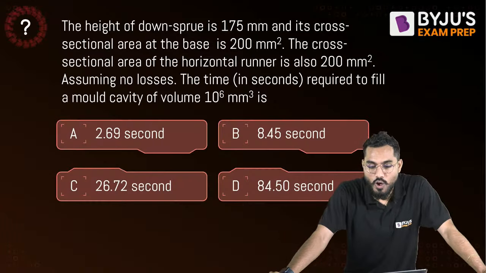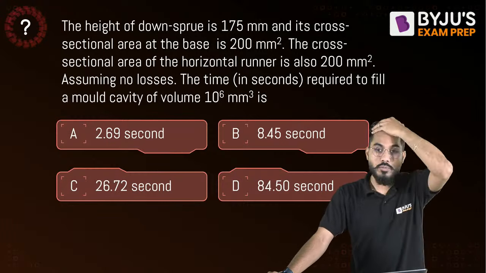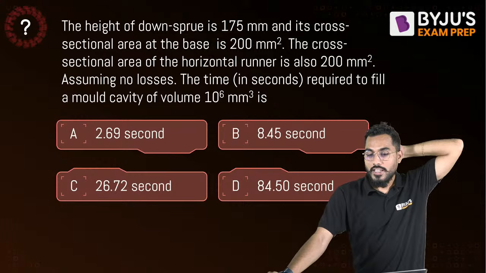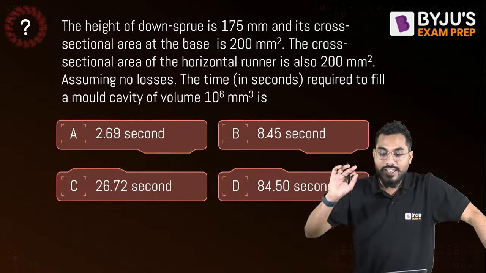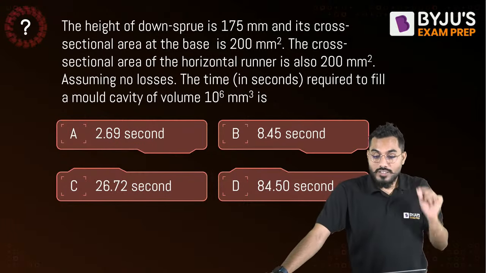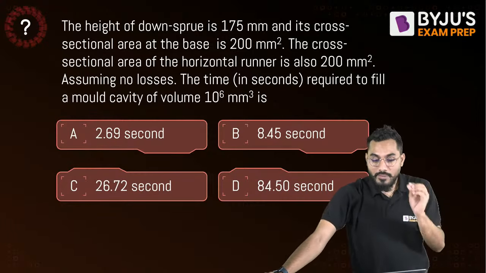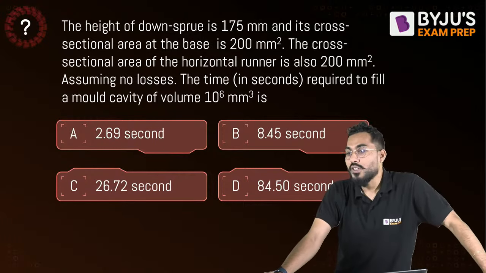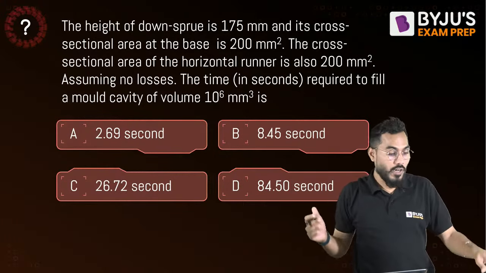Yes. Next, solve. Now you solve this numerical. You should be ready with the calculator, pen and paper, and then you tell me. The height of the downsprue is 175 mm. The cross-sectional area at the base is 200 mm square. The cross-sectional area of the horizontal runner is also 200 mm square. Assuming no losses, the time required to fill the mold cavity of a volume of 10 to the power of 6 mm cube. Are you able to calculate? How do we calculate the time required for filling up the casting cavity? Sir, it's very simple. How to calculate?